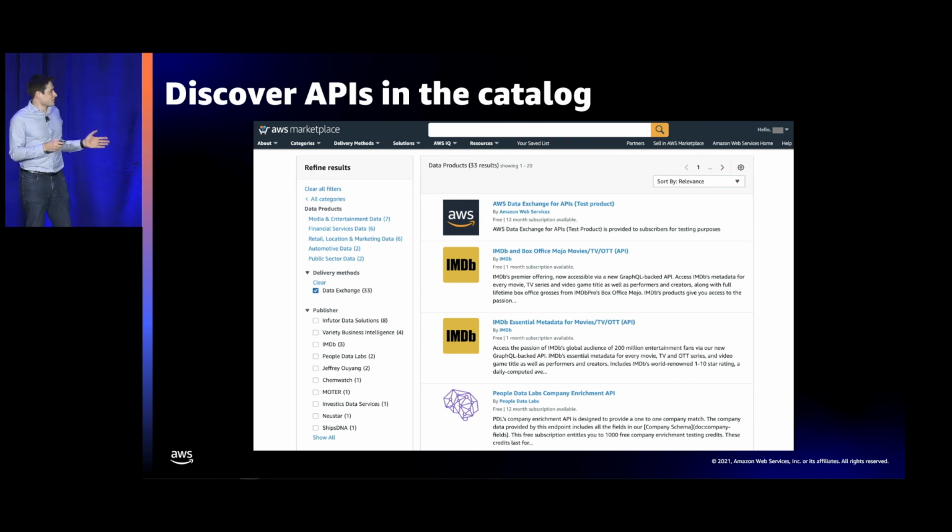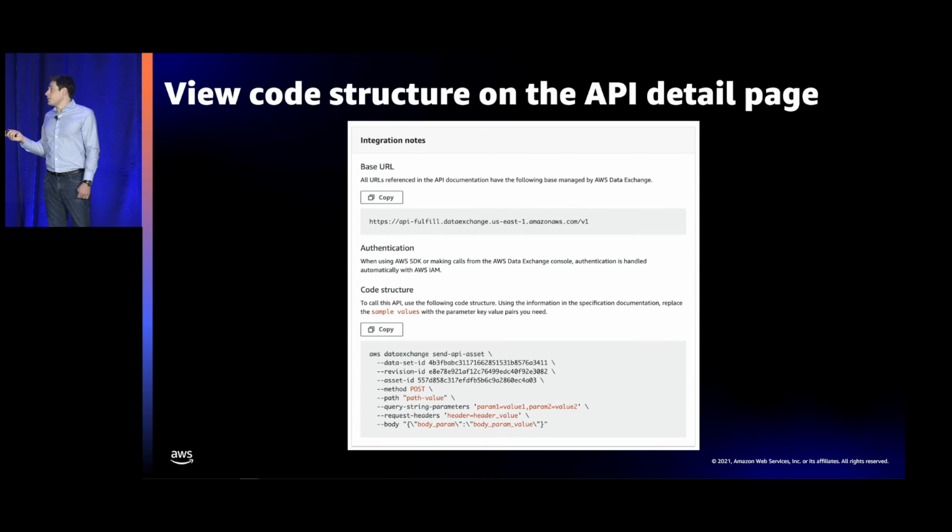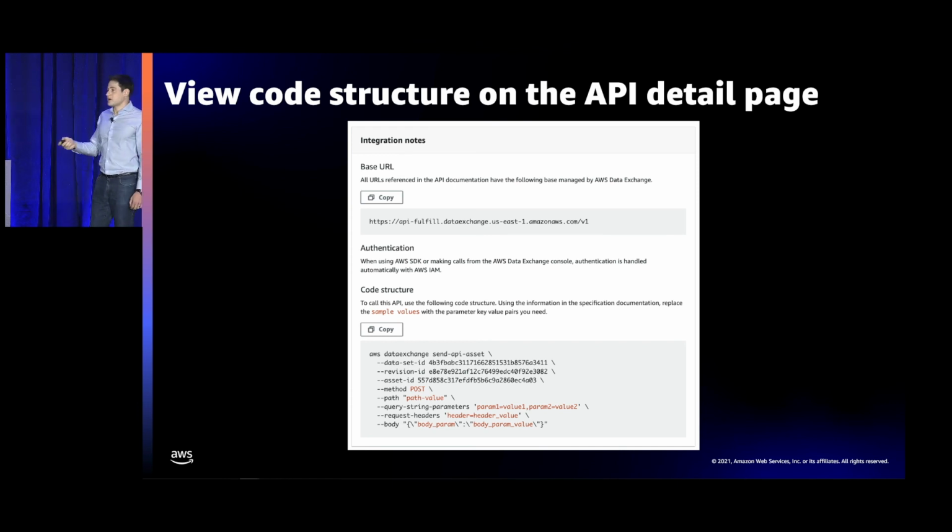So flipping back to the subscriber persona, let's say, for example, I as a subscriber have taken a subscription to the AWS Data Exchange test product or one of IMDb's products that's up there. What will end up happening is that once I've subscribed, I will see on the API asset detail page all the integration notes and information necessary to make that API call.